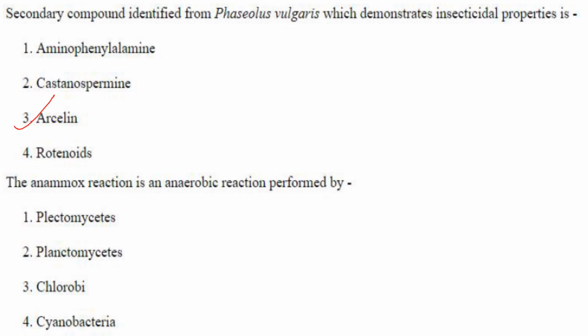The Anammox reaction is an anaerobic reaction performed by. So what is the Anammox reaction? It is a microbial process that converts ammonium into nitrogen gas under anaerobic conditions. And out of these options, it is performed by Planctomycetes. Answer is option 2.